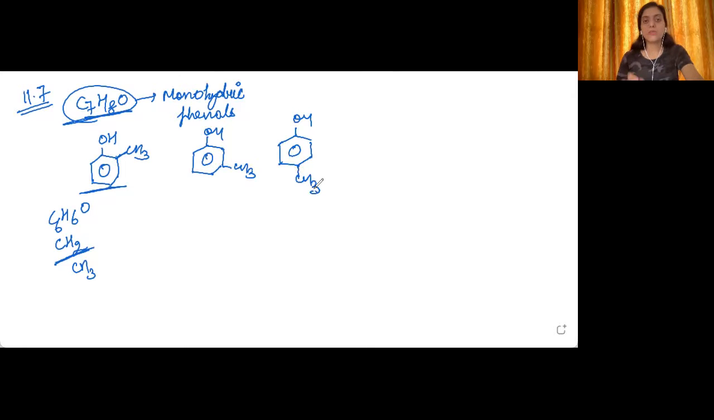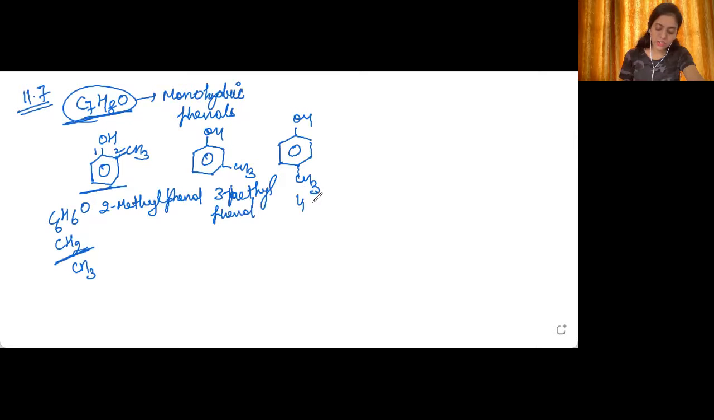Now we need to give the IUPAC names. One thing you need to keep in mind is that in IUPAC names, we do not use the terms ortho, meta, para. It is only the numbers. So the phenol group will get the first priority. This will be the second one. So it is 2-methylphenol. Similarly, this will be 3-methylphenol. This is 4-methylphenol.